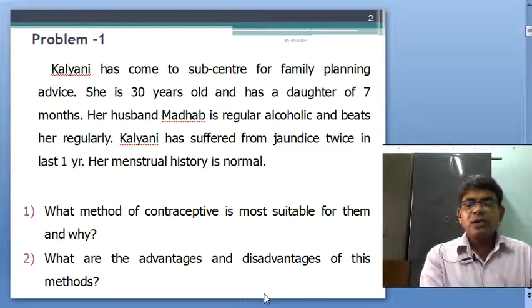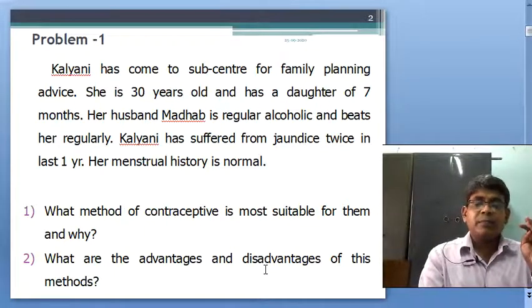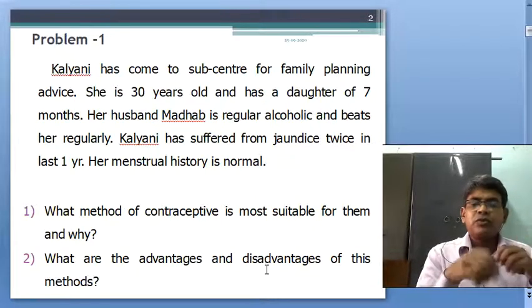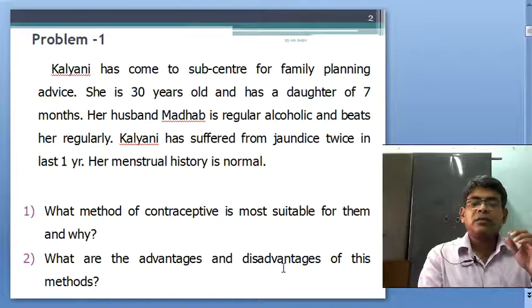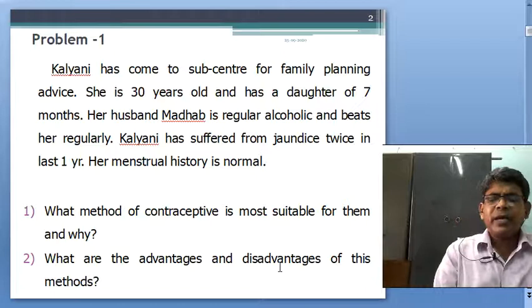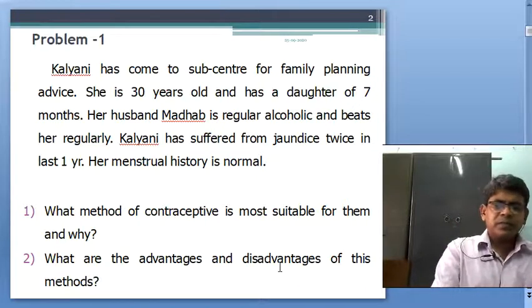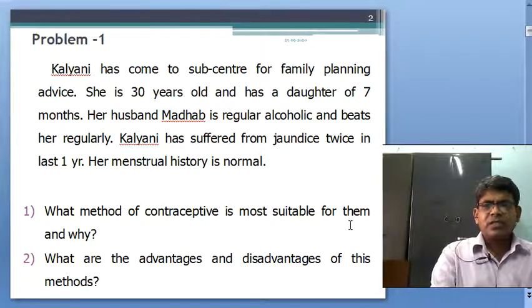And disadvantages are bleeding and pain. Pain is the most common complication, along with bleeding. A rare complication is perforation of the uterus, and there is a chance of ectopic pregnancy. They are very rare. Pain and bleeding are the main disadvantages.